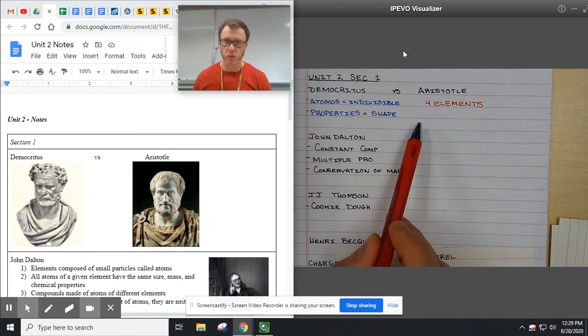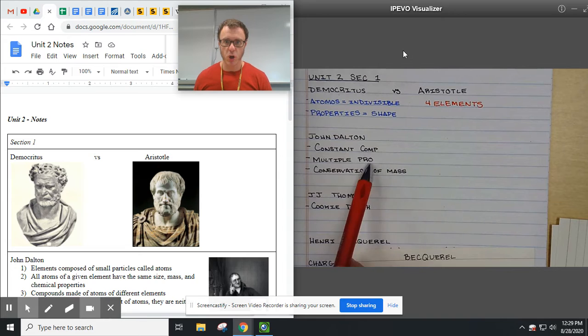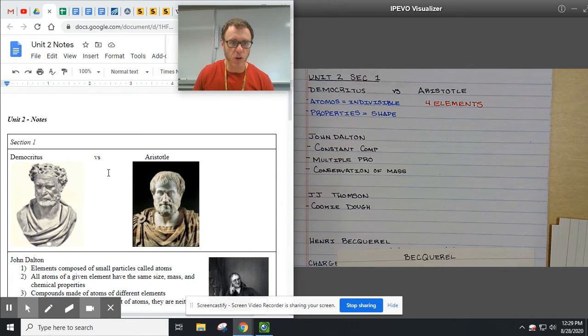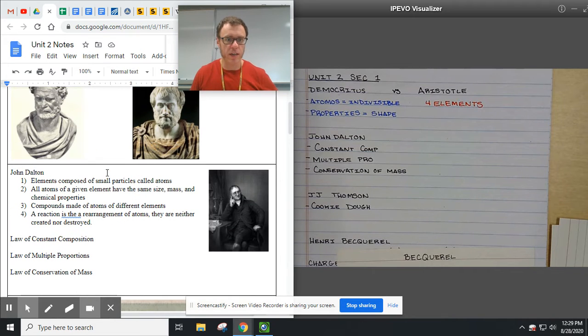And then through the work of countless individuals, we get to John Dalton. We're in the 1600s now, so this took a long time for us to get to this point. John Dalton had what he called the atomic theory, which you can read right here. Elements are composed of small particles called atoms. Atoms of a given element have the same size, mass, and chemical properties. Compounds are made of atoms of different elements. And a reaction is the rearrangement of atoms, so they're neither created nor destroyed.